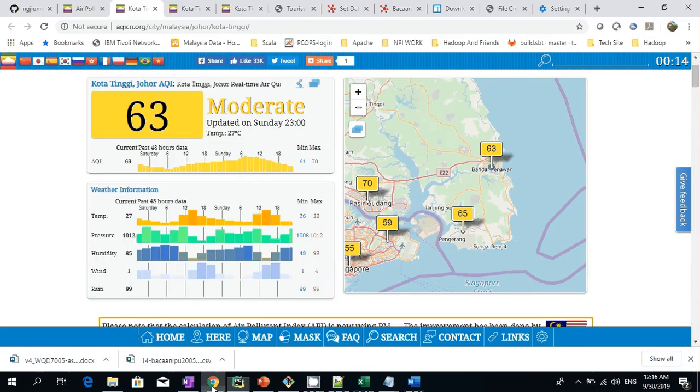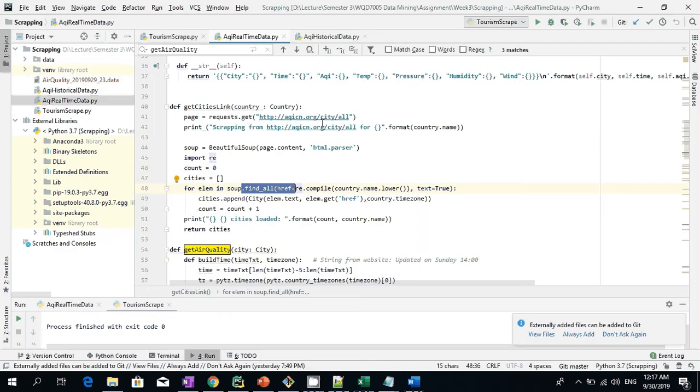And what I want to see is a link which points to a city in Malaysia. How do we know that? So based on the data, we know that for all the links to Malaysia, the format of the link goes by aqicn.org/city/Malaysia and then other fields. So if I look for this pattern, Malaysia, in the URL, I know that this is a link to a city in Malaysia. So that's how we get all the cities linked.